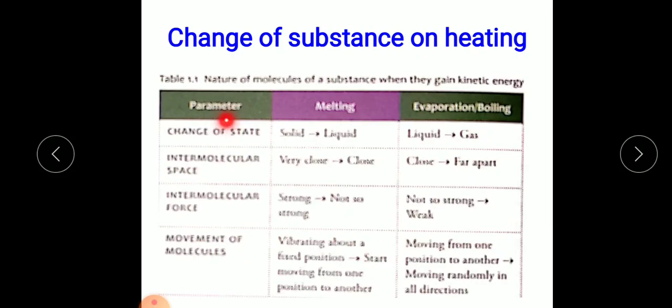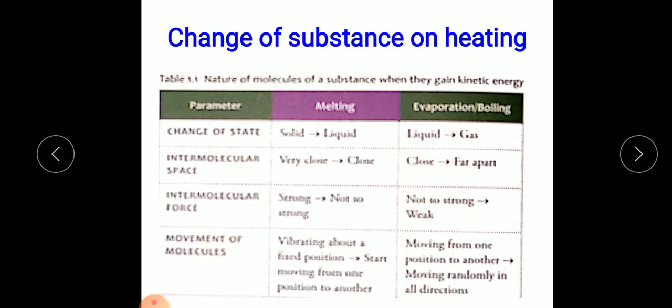So parameter, then melting, evaporation or boiling. Change of state: in melting, solid changes to liquid, and in evaporation, liquid to gas. What will happen to the intermolecular space? In case of solid, it is very close, so when it converts to liquid, it becomes less close. Similarly, in evaporation, from close to far apart. Intermolecular force: in solid, it is very strong, and in liquid, it becomes not so strong. In case of evaporation or boiling, it becomes weak.